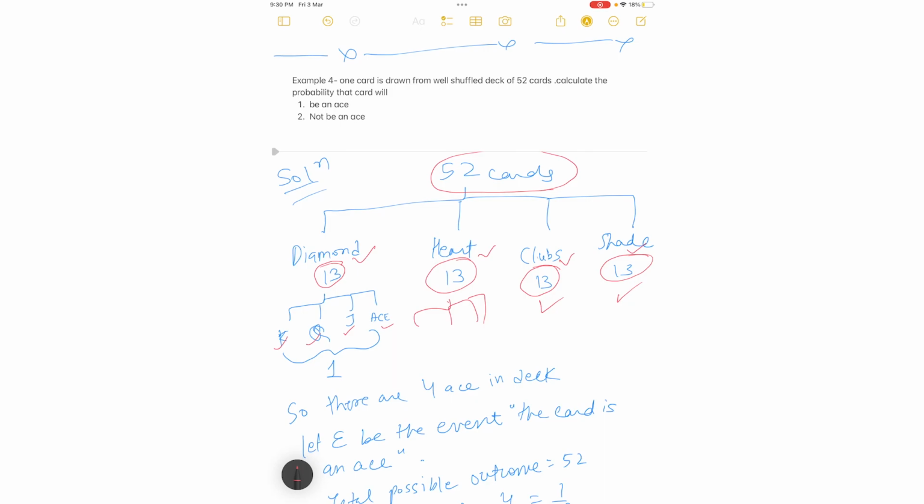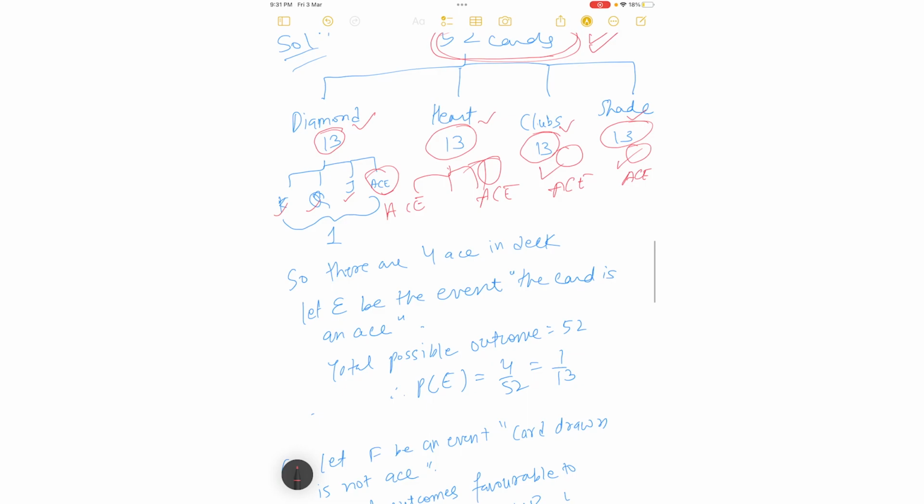So in the question they are asking to calculate the probability that the card will be an ace. So there are total how many aces? 1, 2, 3, 4. Total there are 4 aces. Ace, ace, ace and ace out of 52 cards. So the total number of outcomes becomes 52. Correct? This you all know. So there are 4 aces in a deck. This is correct. Yes, there are 4 aces.